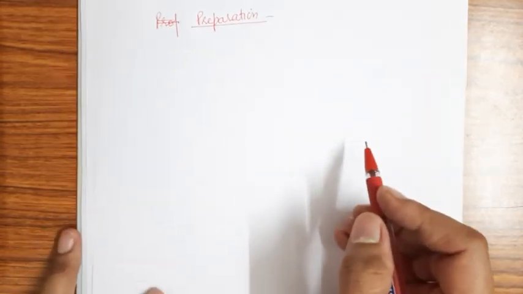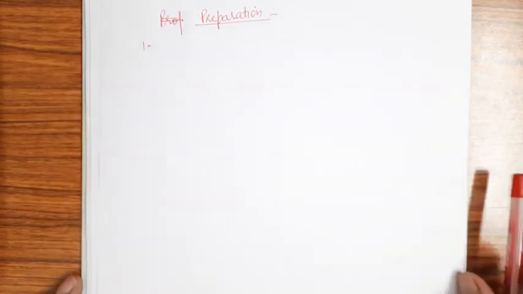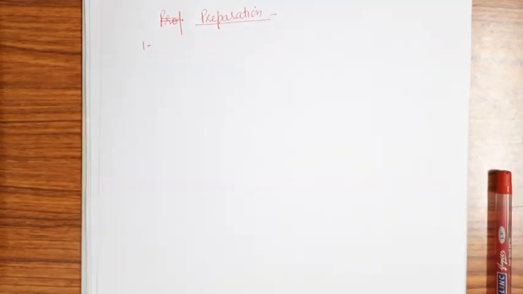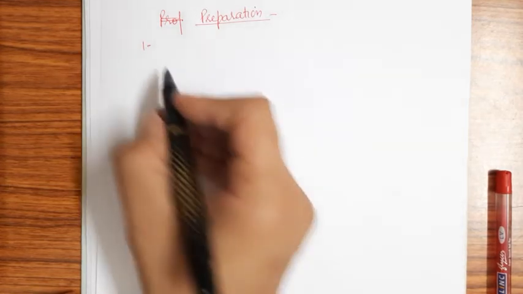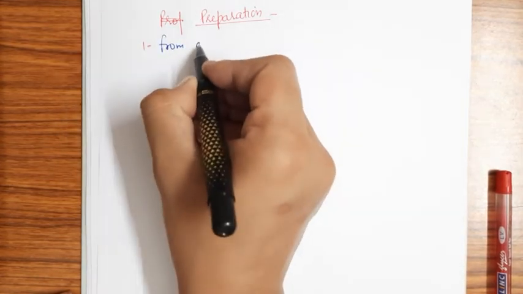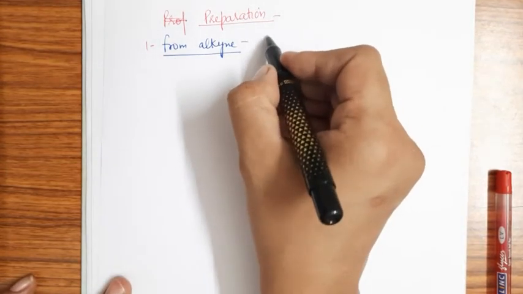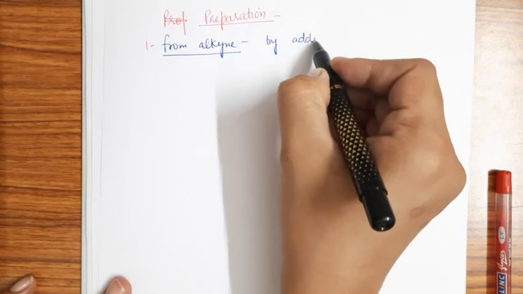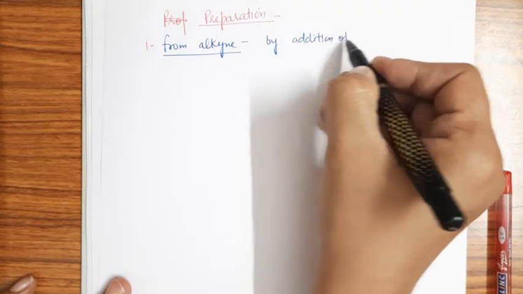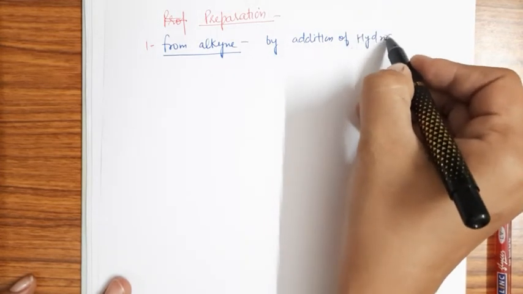So the first one, the simplest, is by hydrogenation, that is, by the addition of a hydrogen molecule to the alkyne. So from an alkyne, it is actually a very simple reaction. From an alkyne by addition of hydrogen, right?